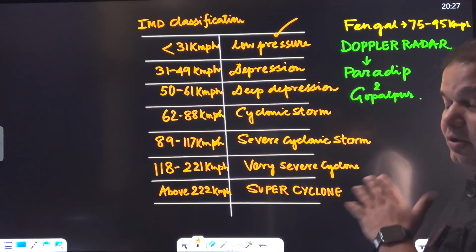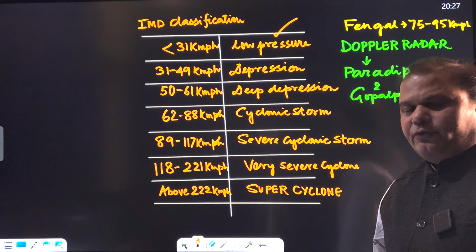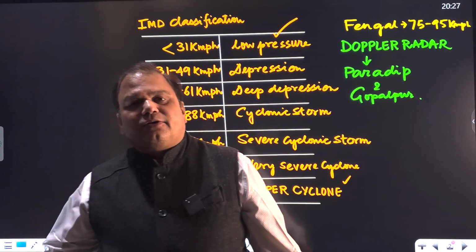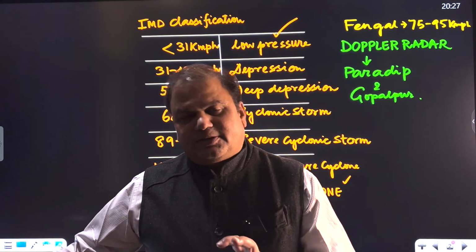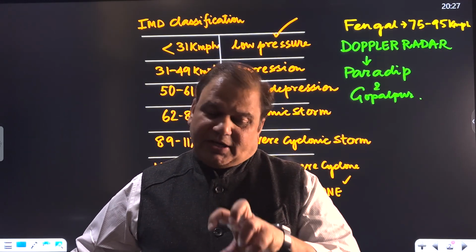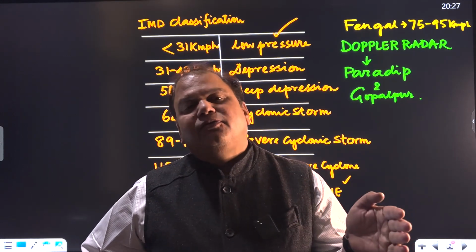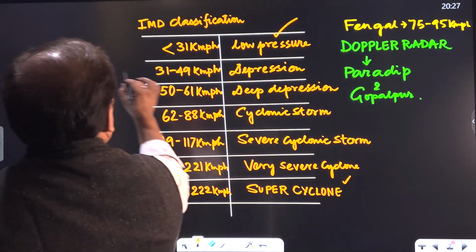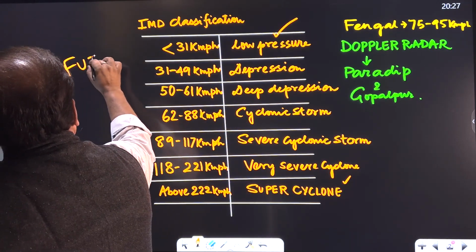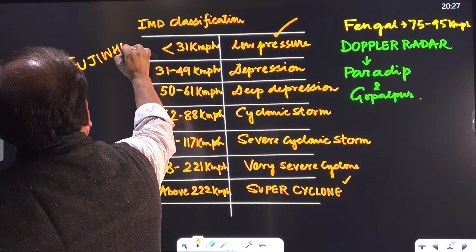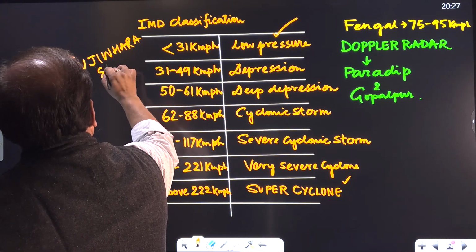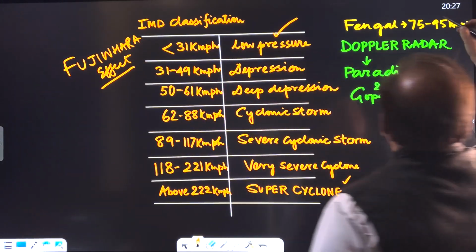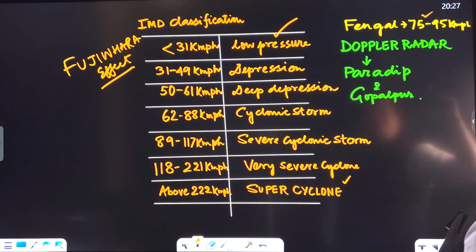A super cyclone struck the coast of Odisha earlier. There is also a term called megacyclone. Megacyclonic formation takes place when the vortices of two cyclones combine with one another and move as a single vortex. This effect is called what? It's called the Fujiwara effect. As far as Fengal is concerned, the speed of the wind was 75 to 95 kilometers per hour.